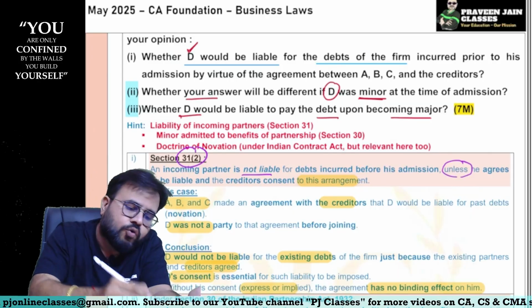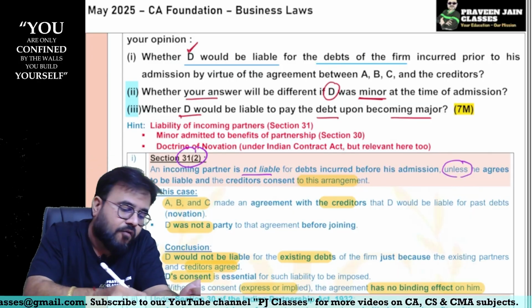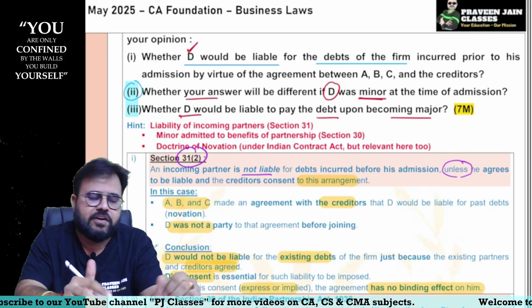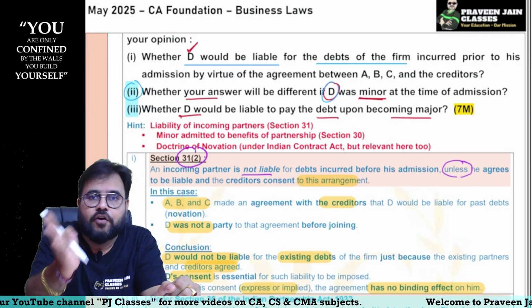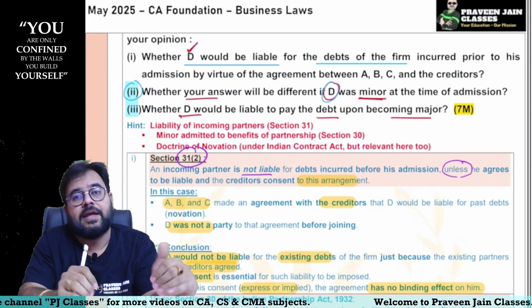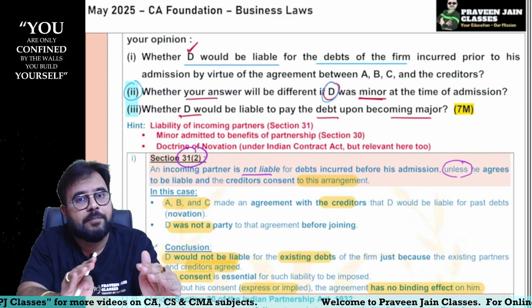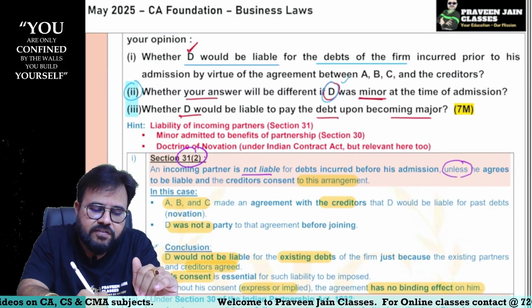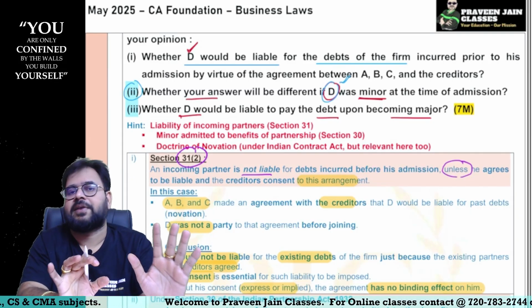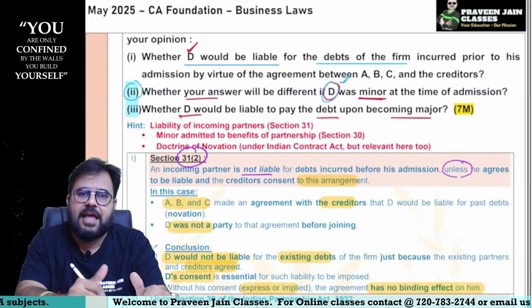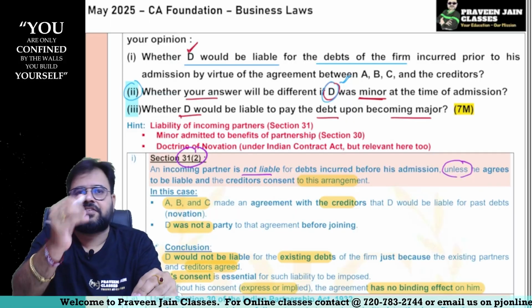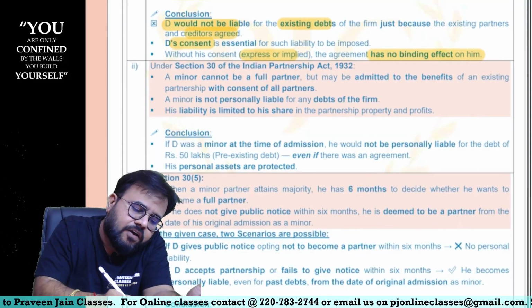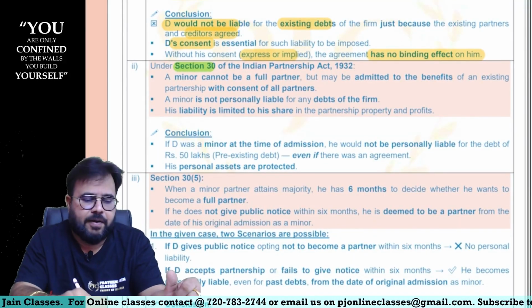But here, to elaborate this answer in a better manner, what I am assuming is this. Imagine in the second part, when D is joining the partnership firm, at that time his consent was obtained. That means in the novation he was also a party to the contract, sir. In other words, D was having knowledge of the pre-existing debt, sir. Then is he liable? If we think like that, some discussion is possible, sir. So let us see, sir. Is he liable, sir? For that we have to refer to Section 30 of the Indian Partnership Act, sir.